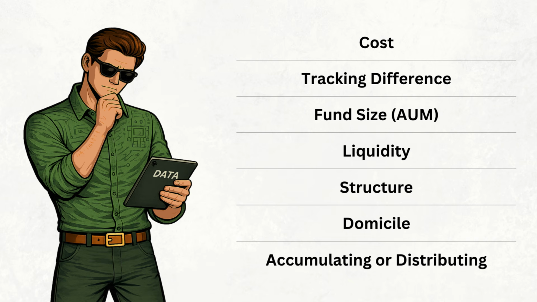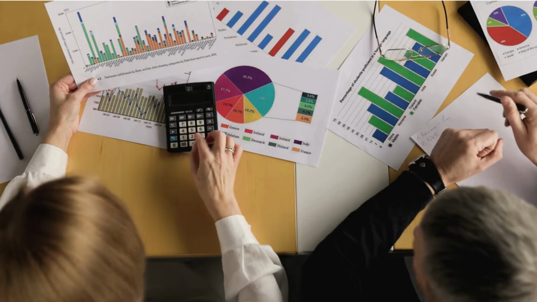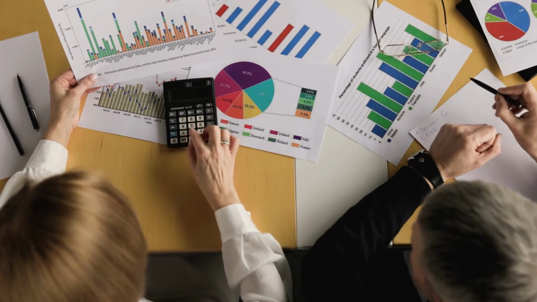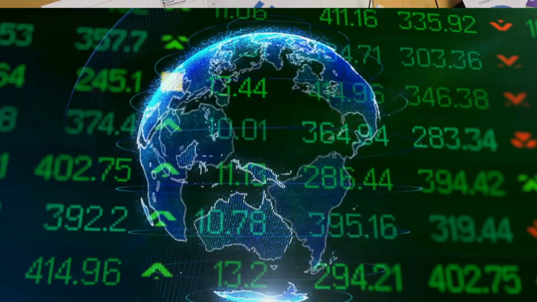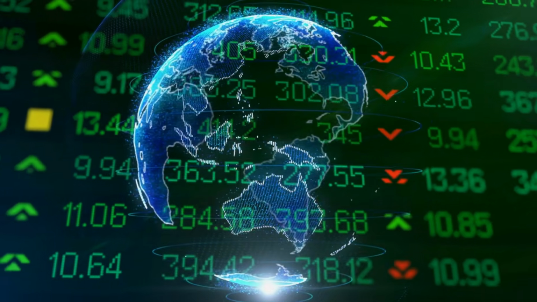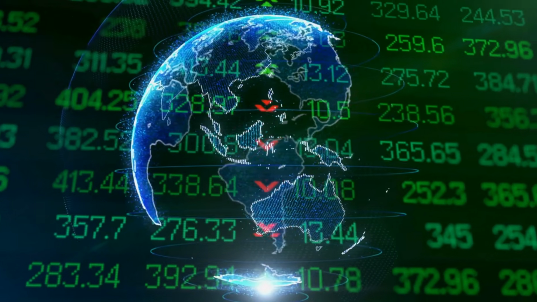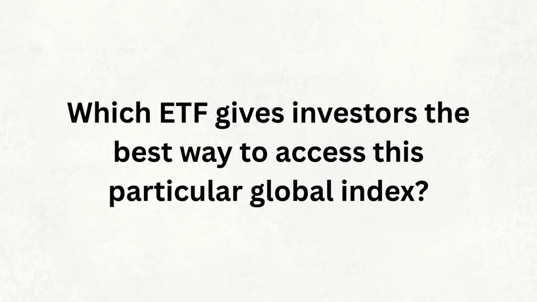We'll look at things like cost, tracking difference, fund size, liquidity, structure, domicile, and whether the ETF is accumulating or distributing. The aim isn't simply to find the ETF with the lowest fee, because the cheapest ETF isn't necessarily the best. Instead, we'll look at the overall proposition and try to answer a much more useful question. Which ETF gives investors the best way to access this particular global index?